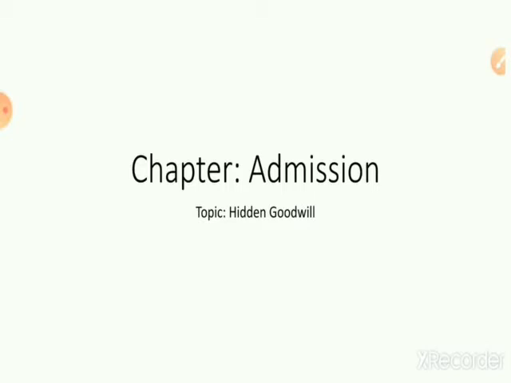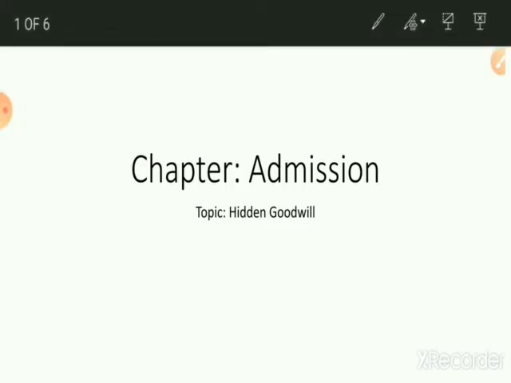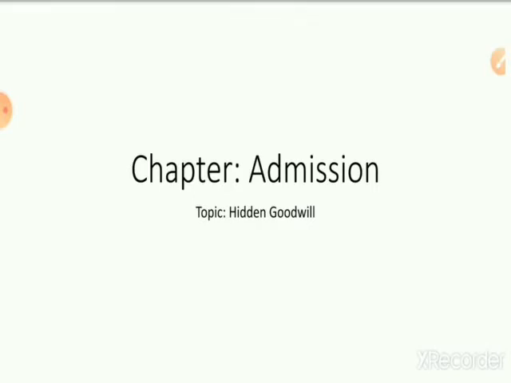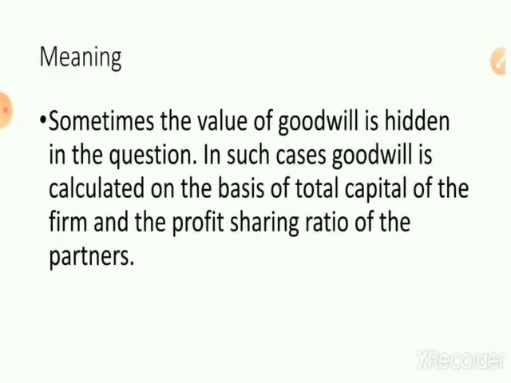So what is the meaning of hidden goodwill? Sometimes the value of goodwill is hidden in the question. In such cases, goodwill is calculated on the basis of total capital of the firm and the profit sharing ratio of the partners.